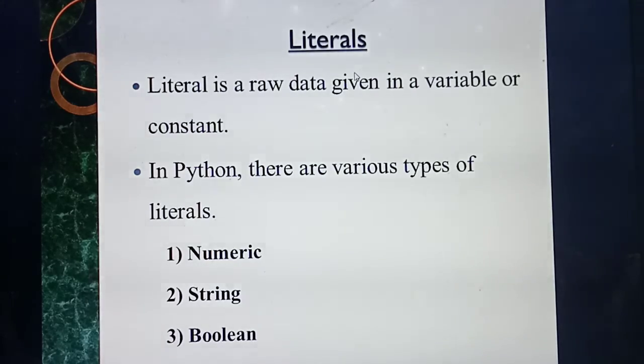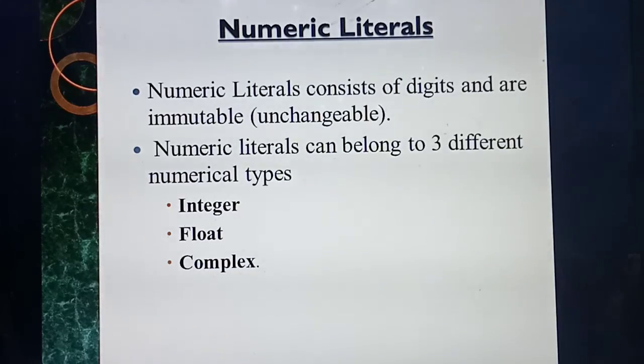There are different types of literals. They are commonly divided into 3 types. What are the 3 types of literals, students? Numeric literal, string literal and Boolean literal. For the 5 mark question, you need to start from tokens and explain till literals. No need to write in full. For literals, those 3 are enough: numeric literal, Boolean literal, string literal.